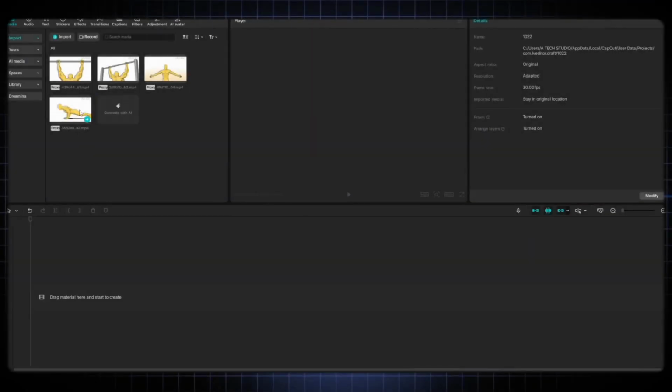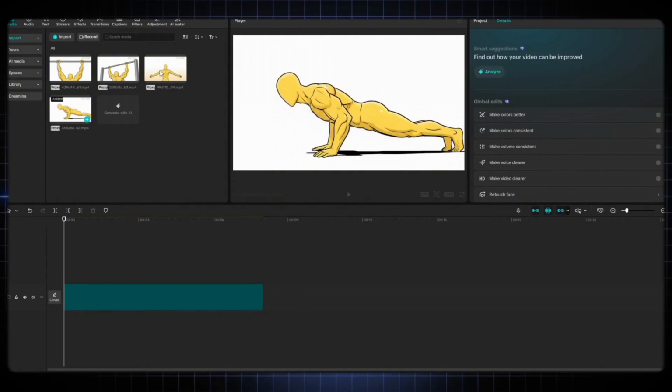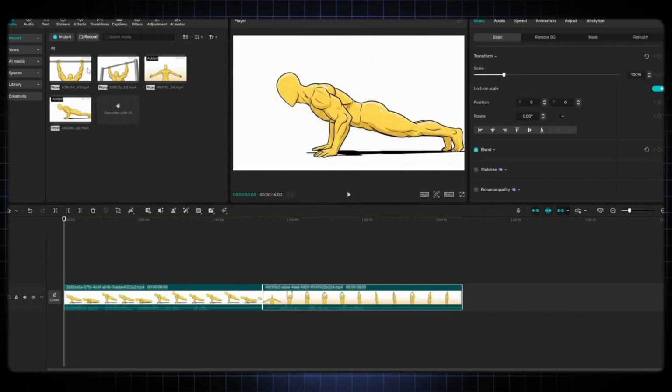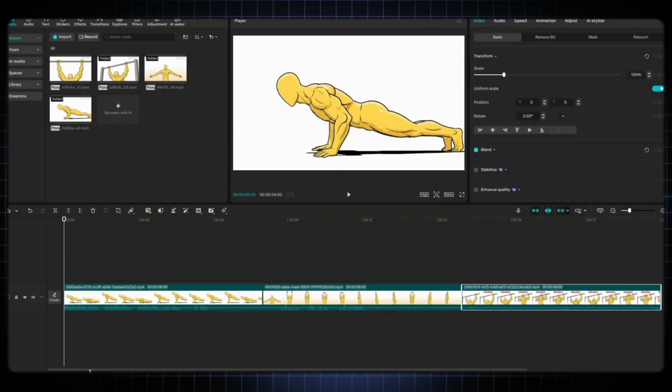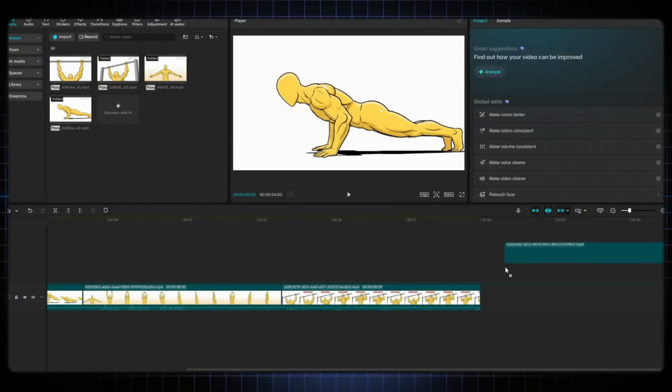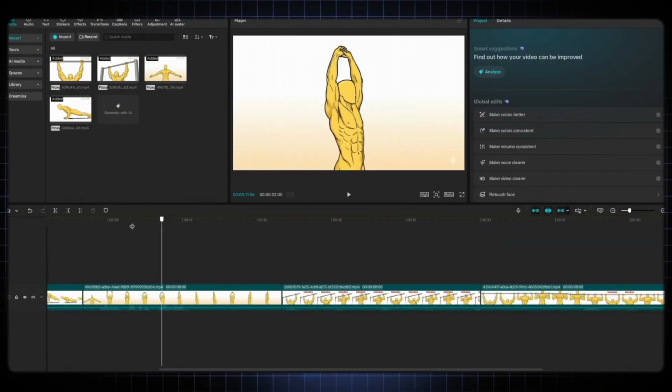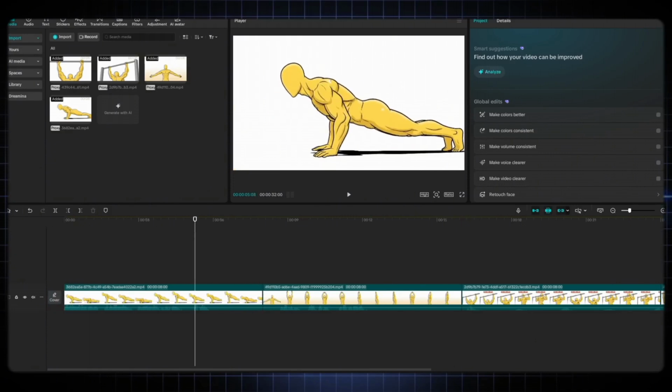Step 4. Editing the final video in CapCut. Now for the final step, editing. Open CapCut, one of the easiest and most powerful free editing tools. Import all your generated videos into the timeline in order. Here you can trim, adjust, or arrange your clips however you like.